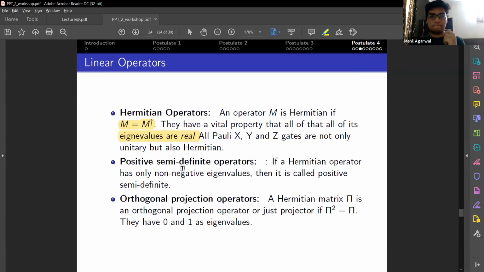Second, positive semi-definite operators. These operators only have non-negative eigenvalues, and thus they are called positive semi-definite. A Hermitian operator with non-negative eigenvalues is a positive semi-definite operator. And an orthogonal projection operator is a Hermitian operator with eigenvalues 0 and 1. This also implies that the square of the projector is equal to the projector itself. It will be a good exercise for you to prove that. A hint: you'll have to use spectral decomposition to prove this equality.